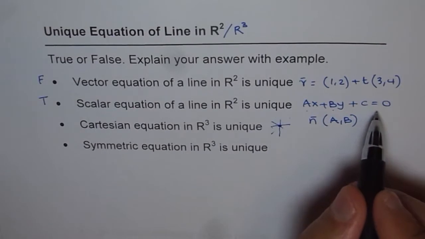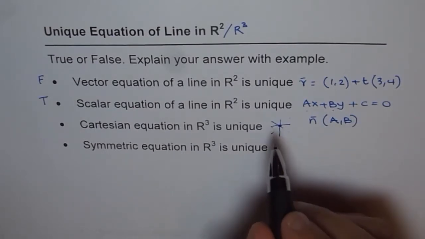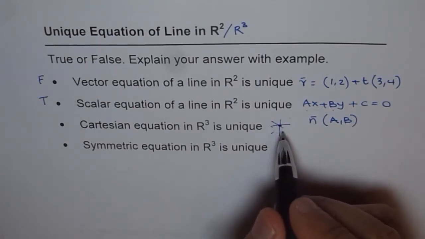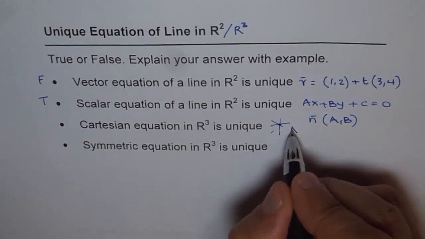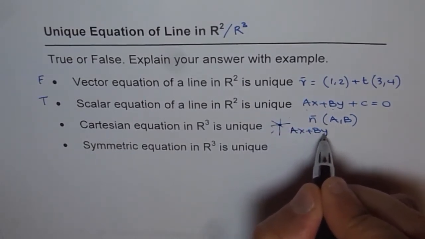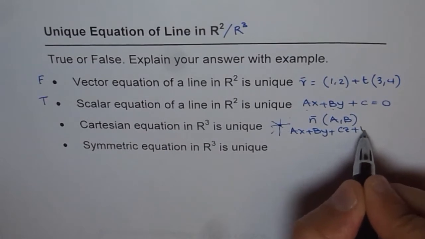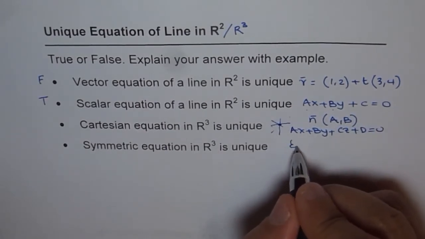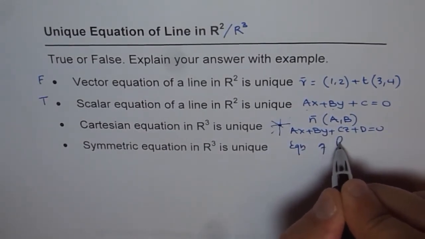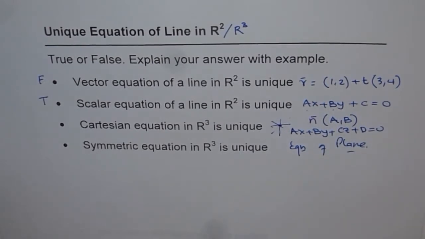So that equation will actually become the equation of a plane, not of a line. So ax plus by plus cz plus d equals 0 is actually the equation of a plane, which we are going to study soon, but not of a line.